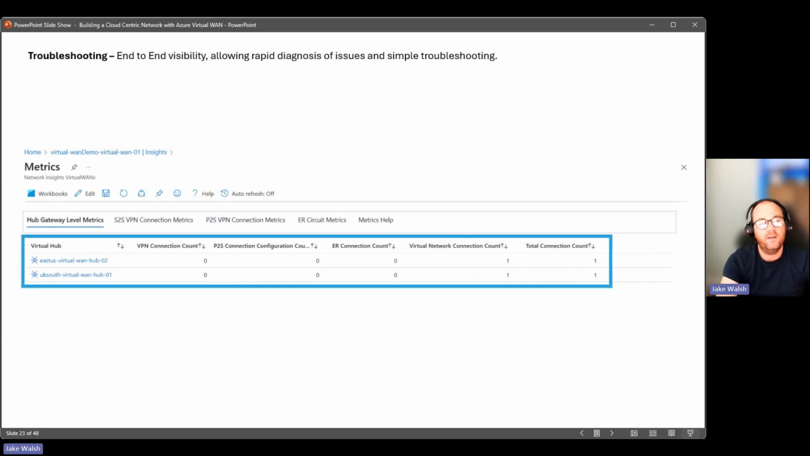So troubleshooting, here I've just shown a screenshot of the metrics option, but there's loads of troubleshooting options within Azure Virtual WAN. We can start looking into data. We can take that data out perhaps to Log Analytics workspaces, to Azure Monitor, whatever we need. And it just gives us that visibility to allow us to do that troubleshooting of our core networking.